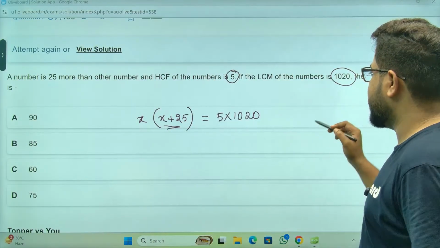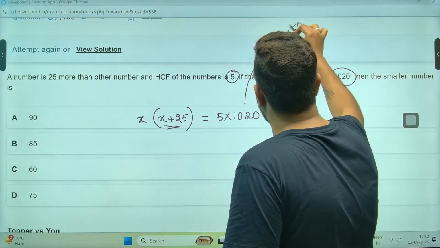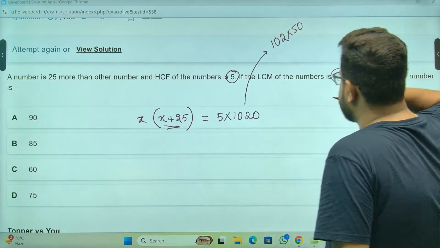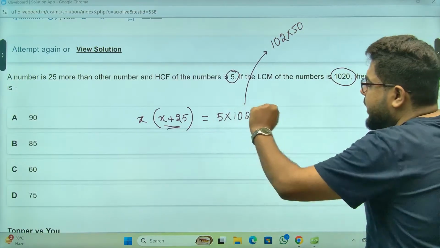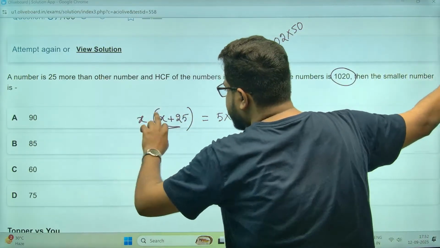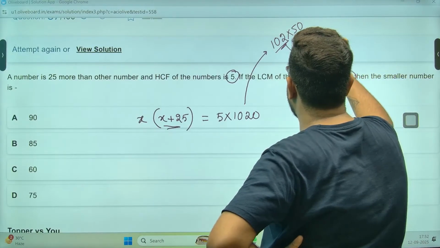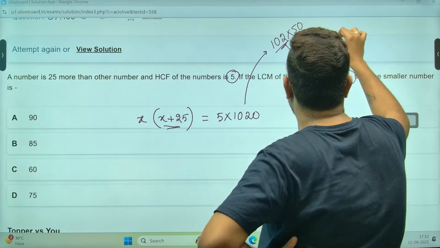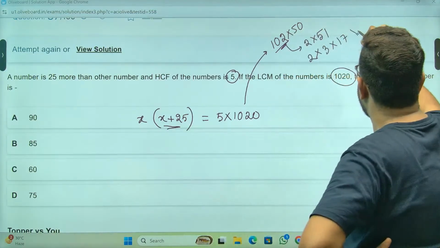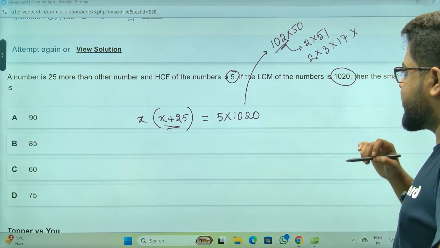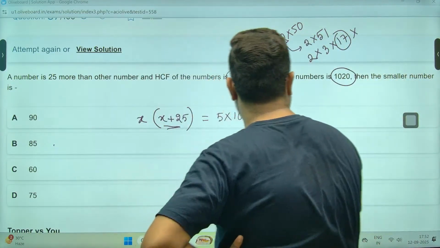Let me make this a bit better. Let's write this as 102 into 50. But the problem is this: if I do 102 into 50, it will not be plus 25. The options are multiples of 5, so both have to be multiples of 5 only. 102 means 2 into 51, and 3 into 17. It is 17, right? So one of the numbers must be 85.